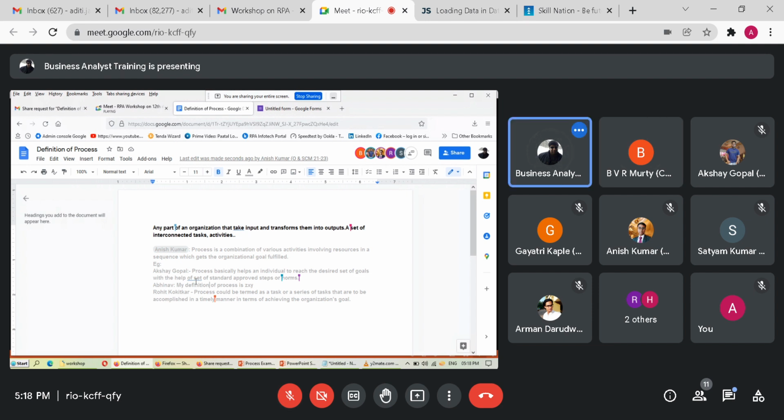Okay, great. Anish is saying a combination of various activities involving resources in a sequence, which gets the original goal fulfilled. Akshay is saying processes help an individual to reach a desired set of goals with the help of a set of standards, approved steps or norms. And Rohit is saying process could be in terms of a task or series of tasks that are to be accomplished in a timely manner in terms of achieving organization goals.